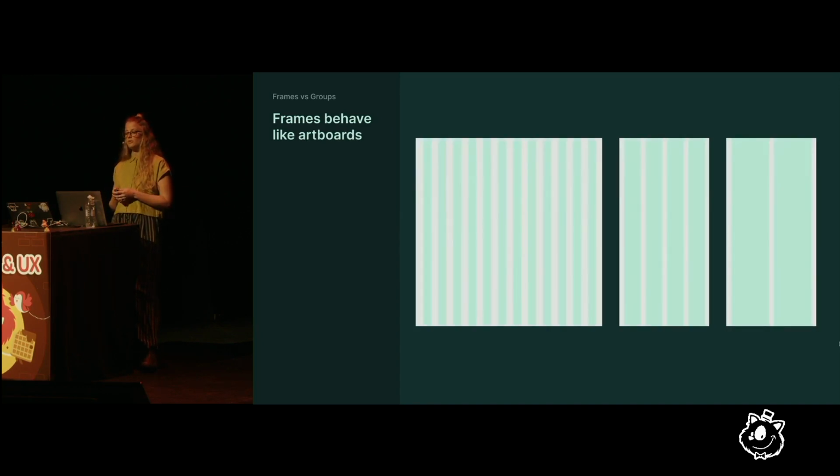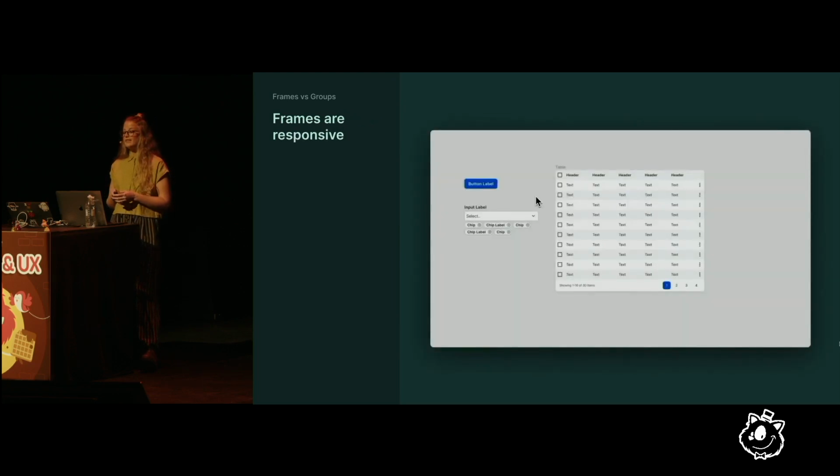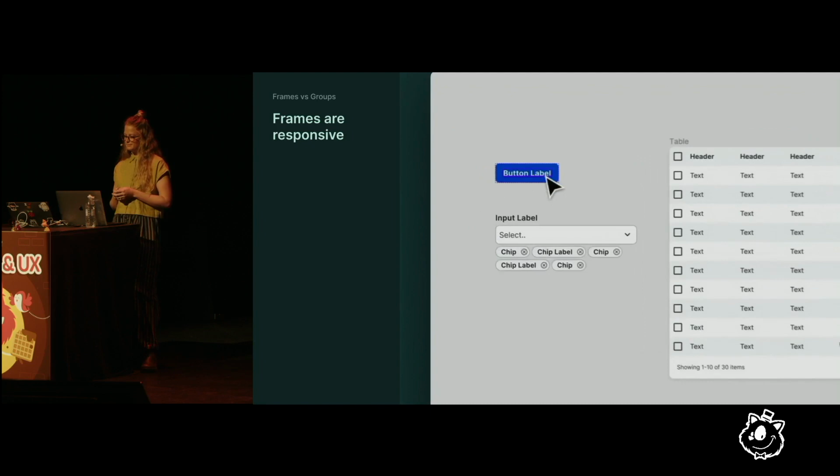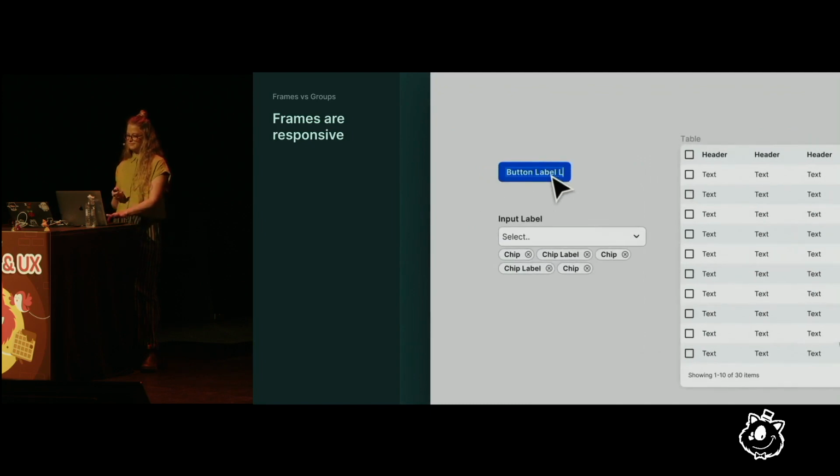And they behave like artboards found in other tools, with the ability to have grids and layouts applied to them. They can also be responsive, with auto layout and constraints applied to them and their children, making it possible to resize and reflow content, like a button growing longer with more text. A list of chips wrapping to create more lines.